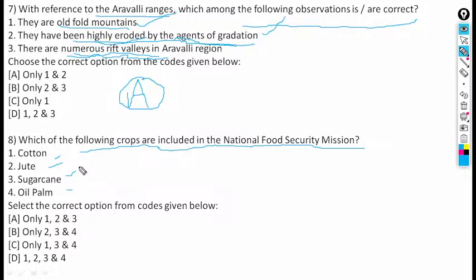Oil palm is not there in the National Food Security Mission, so eliminate the fourth. So only 1, 2, 3, that means cotton, jute, and sugarcane.